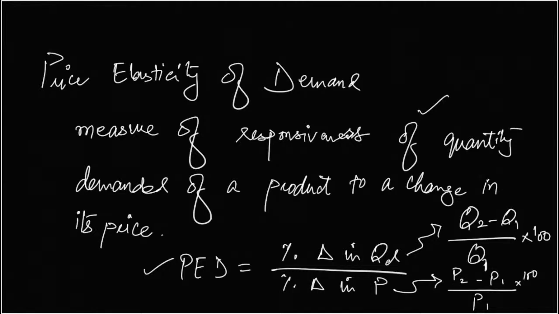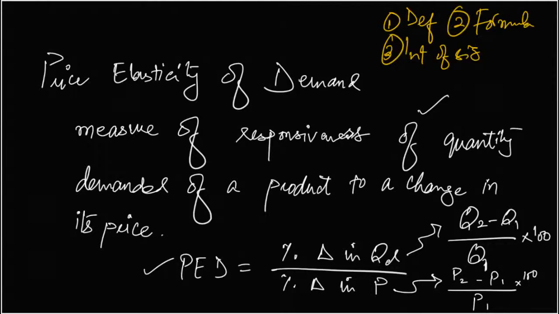So we talked about price elasticity of demand, and for this concept, we said that we need to know four things: definition, and then interpretation of magnitude. For the definition, we said that price elasticity of demand is a measure of responsiveness of quantity demanded of a product following a change in price.